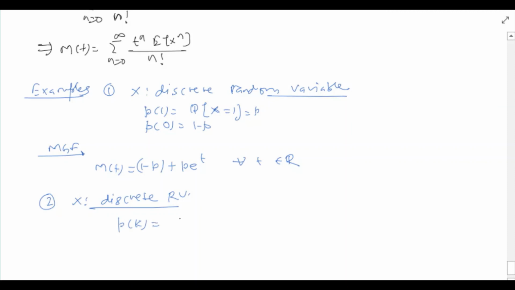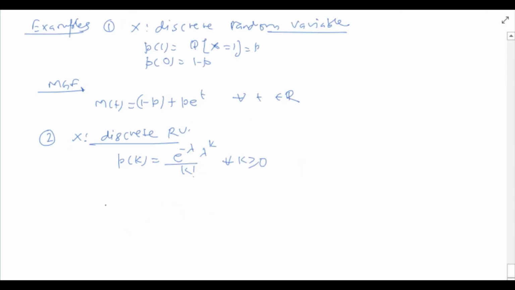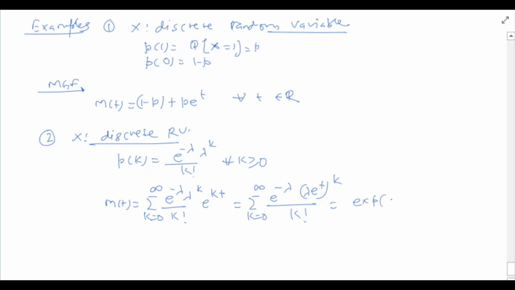P_k is e raised to minus lambda, lambda raised to k divided by factorial k, for all k greater than or equal to 0. In this case, M(t) can be seen to be equal to the sum over k equals 0 to infinity of e raised to minus lambda, lambda raised to k over factorial k, times e raised to kt, which is the sum over k equals 0 to infinity of e raised to minus lambda, (lambda times e raised to t) whole raised to k divided by factorial k, and this can be seen to be equal to exponential of lambda times (e raised to t minus 1).